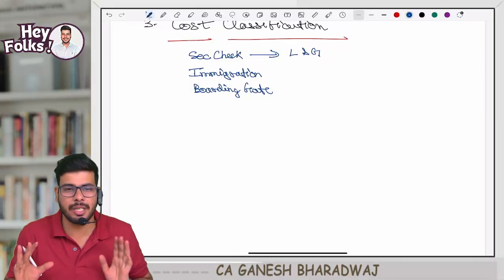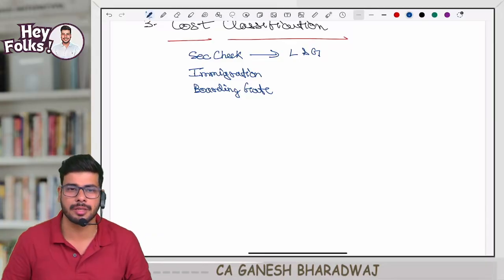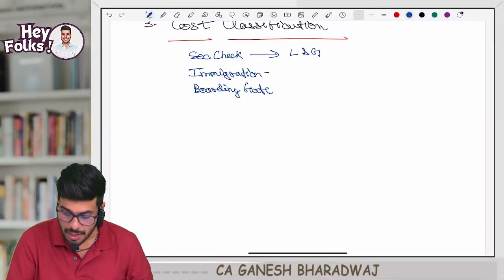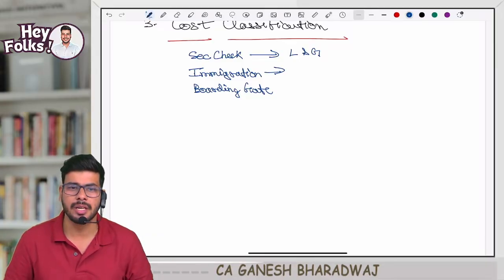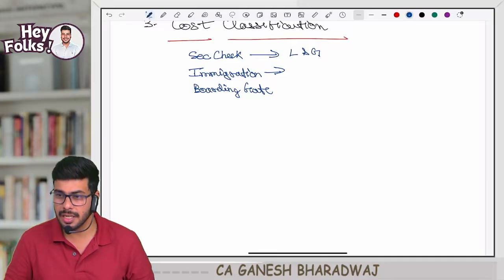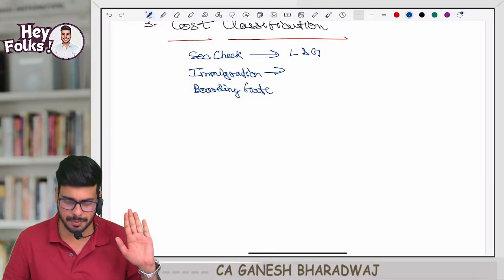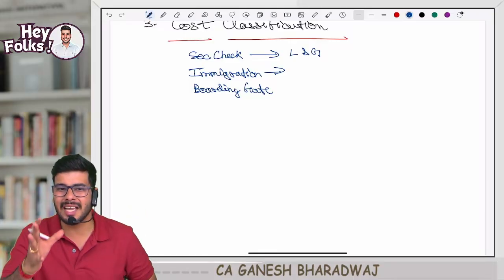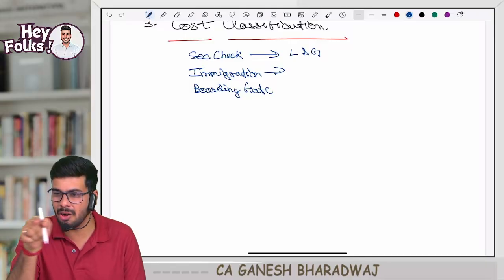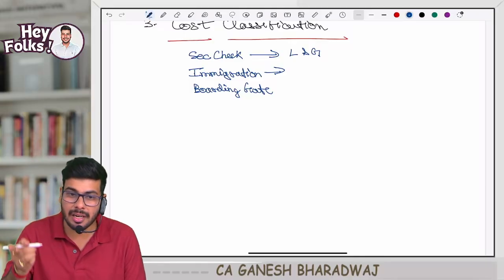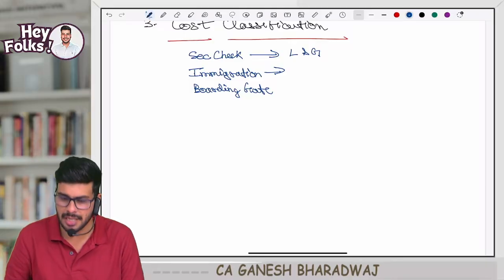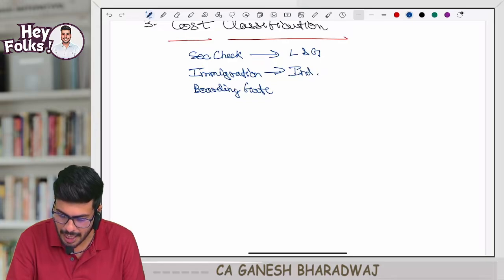Now, after security check, what will happen? Everyone will come together, right? Now, the next area is called immigration. Here in immigration, what do they do? They will check your documents, correct? Here, they are not bothered whether you are a male or a female. Here, they will classify the same human beings as Indians and foreigners.